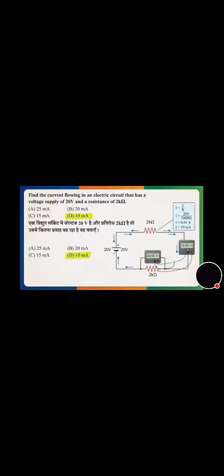Now we will move towards the last question of the video. You can see it's a numerical. Find the electric current flowing in an electric circuit that has a voltage supply of 20 volt and resistance of 2 kilo ohm. And you can see the solutions. Correct answer is option D, that is 10 milliampere.